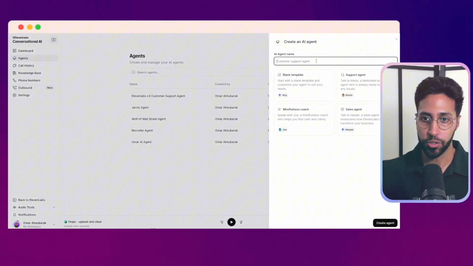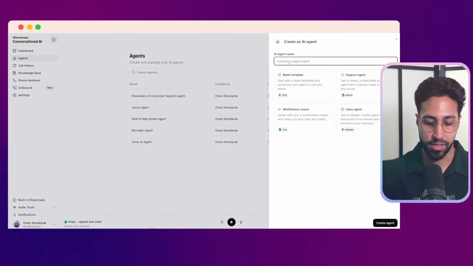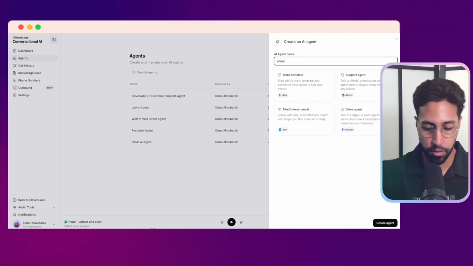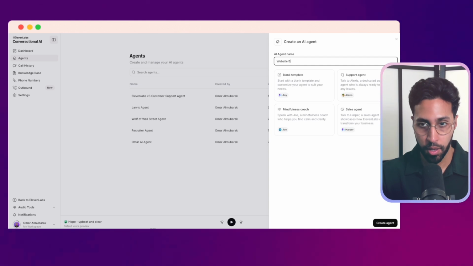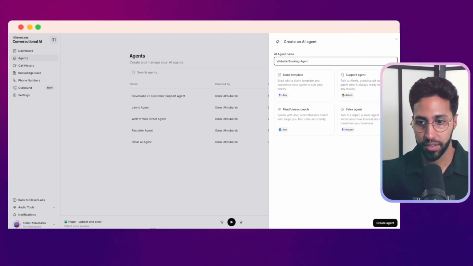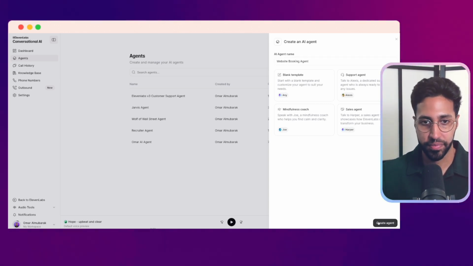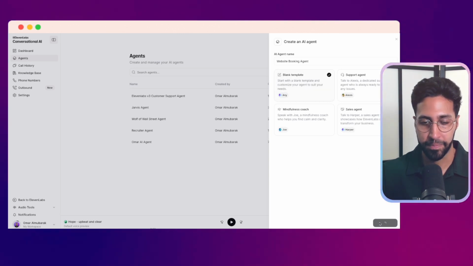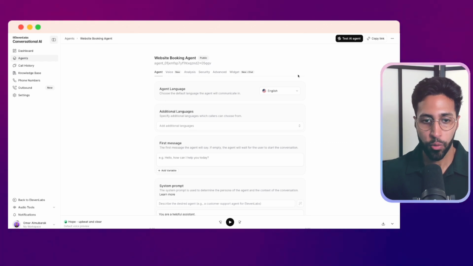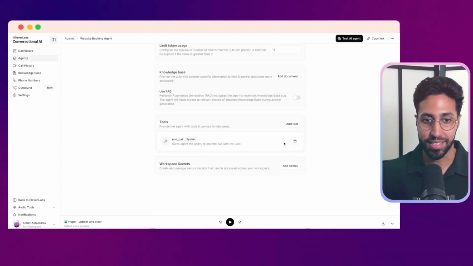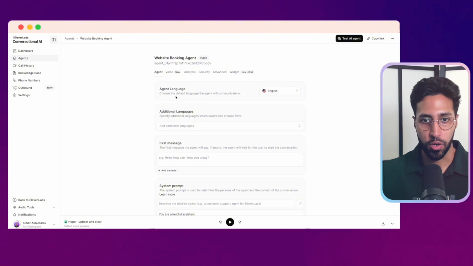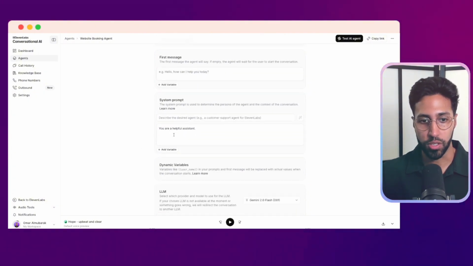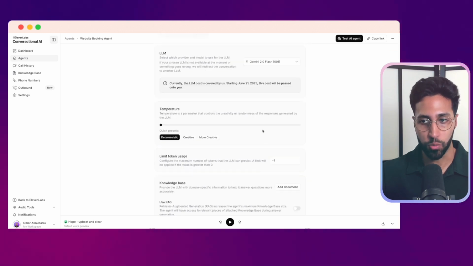We're going to create a new agent, and what we'll call this is website booking agent. We're going to create this agent. And I'm just going to say we're going to use a blank template. Now we have a bunch of different settings we can set up to make this work. So first thing is you want to choose your language, and then you want to just go through and add in all of these, and we'll go through every single one.